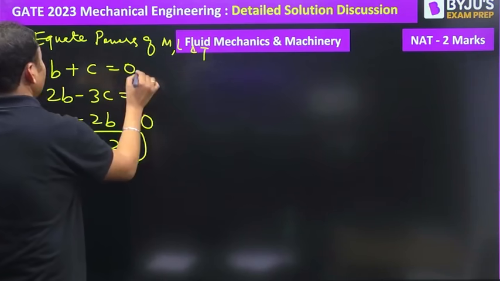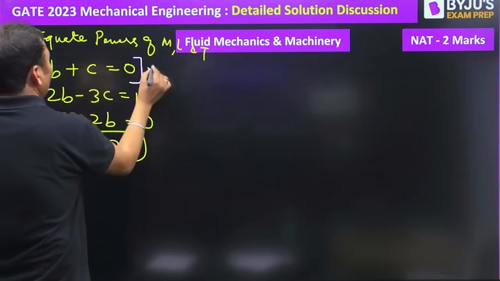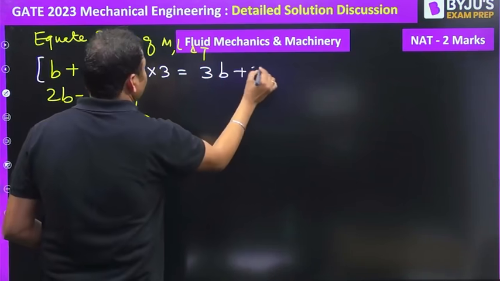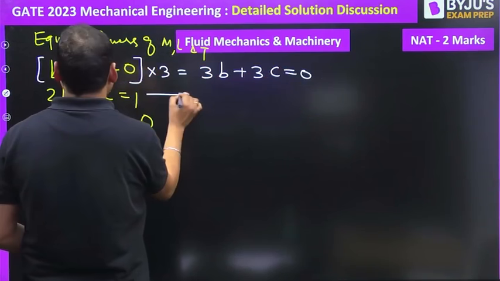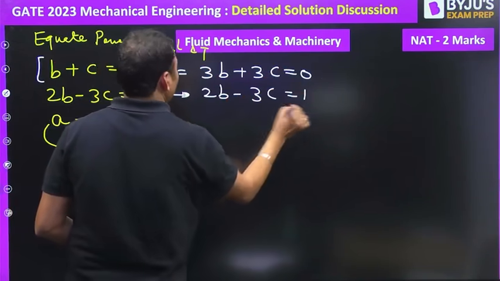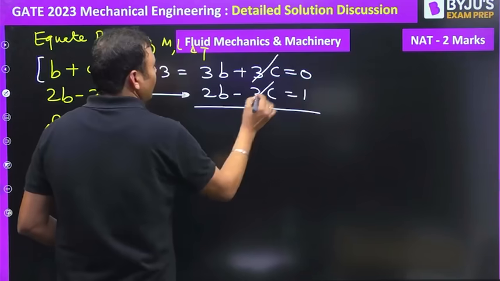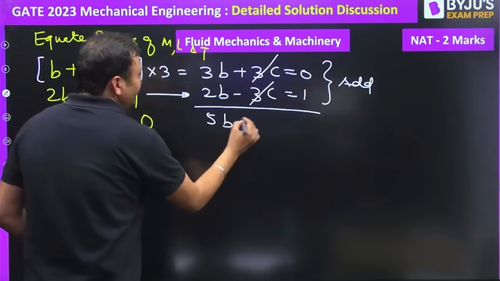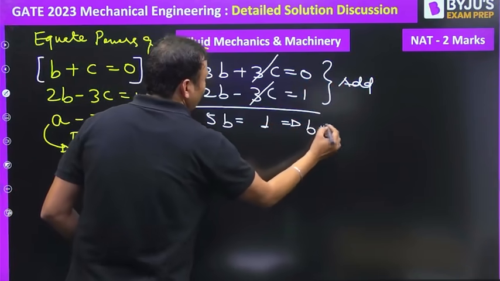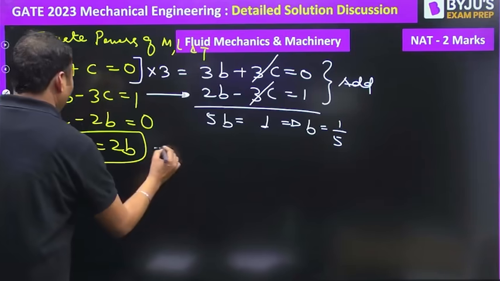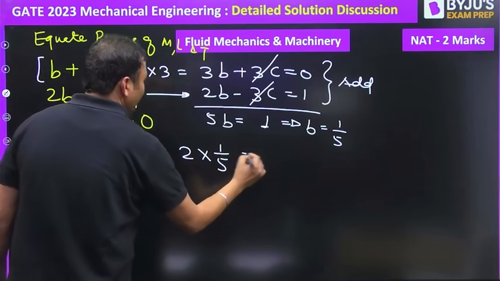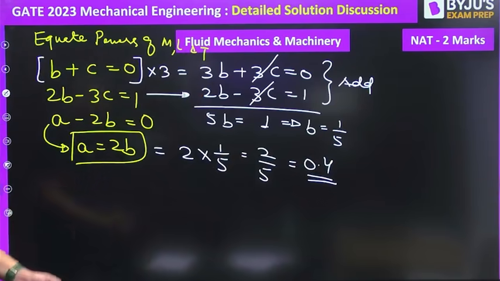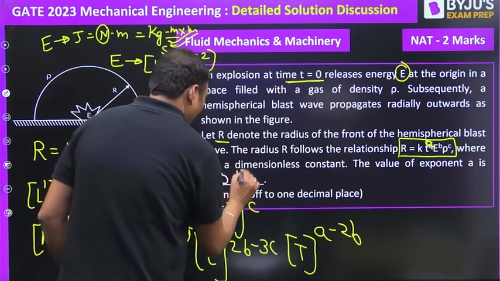B की वैल्यू कहां से मिलेगी? If we multiply this equation with 3, it will be 3B plus 3C is equal to 0, and this will be 2B minus 3C is equal to 1. Add these two, then we will get 5B is equal to 1, or B is equal to 1 by 5. If B is equal to 1 by 5, then A will be twice of 1 by 5, that is 2 by 5, or we can say 0.4 will be the answer for this one.